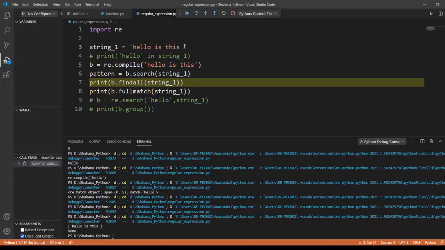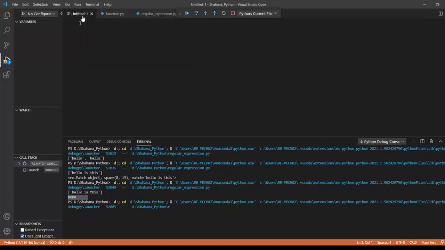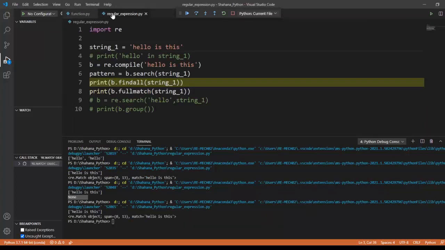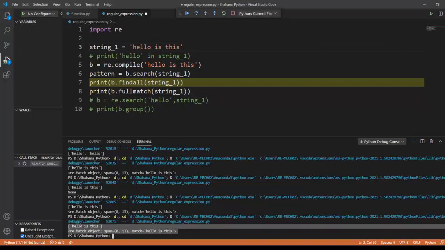Sorry, I think the spaces also count. Okay, we got a match. In my previous cases I had a space in it, and that's why the match was not properly done. Now my text looks exactly the same, even the spaces, so it gives me a match. This way also we can make use of regular expressions and make our search more effective.